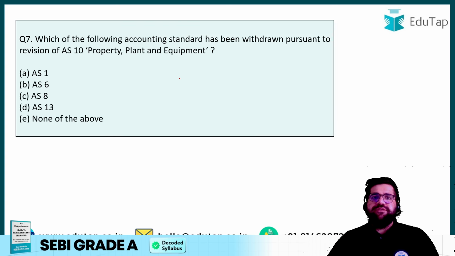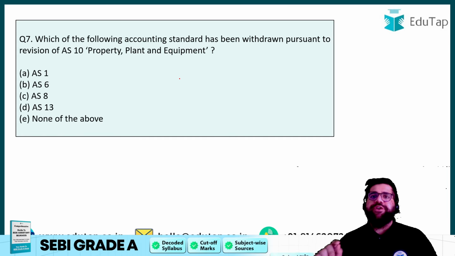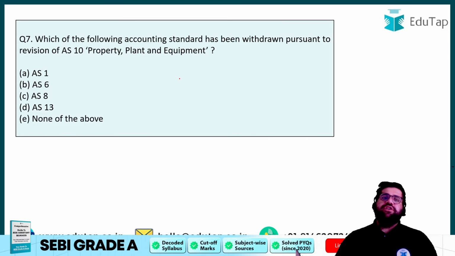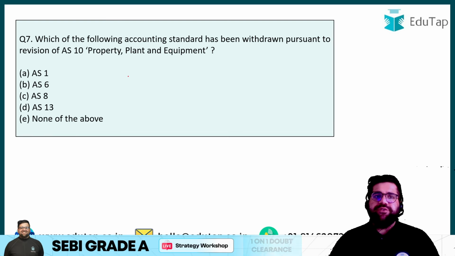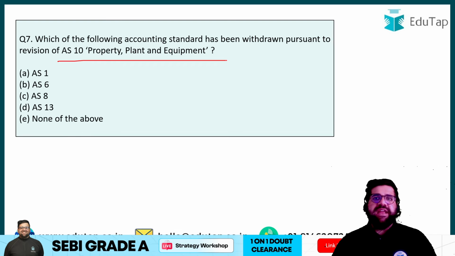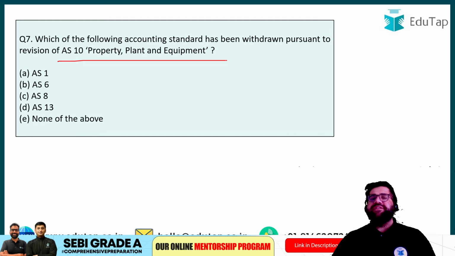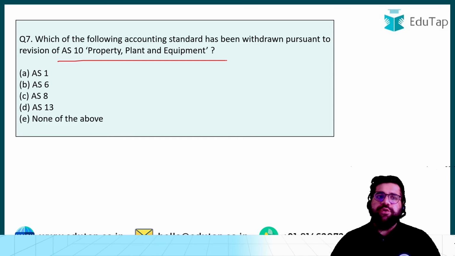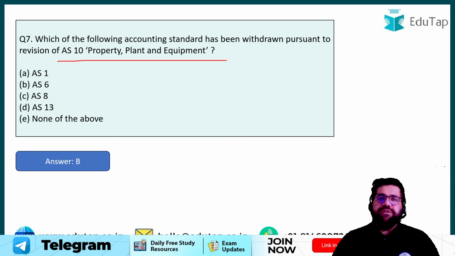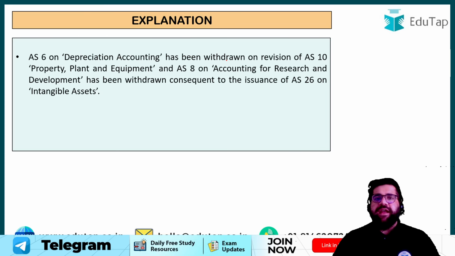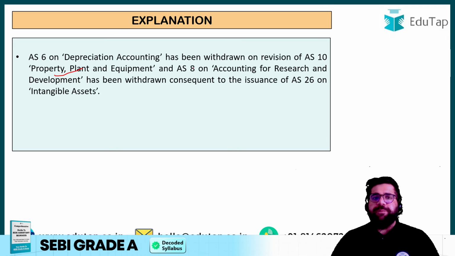Question number 7. Which of the following accounting standards has been withdrawn pursuant to the revision of AS10, which is property, plant and equipment? So we have AS2, we have AS9 also, we have AS13 also, AS10 also, but there is one particular accounting standard which has been withdrawn as per the revision done in AS10. Yes, AS6, which deals with depreciation accounting, has been removed and now it has been merged into AS10. So AS6, as told to you, was related to depreciation, now has been removed and merged with AS10, property, plant and equipment.